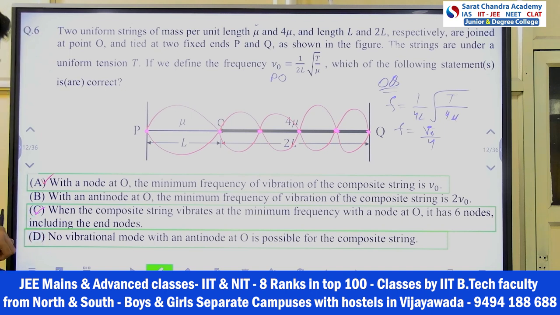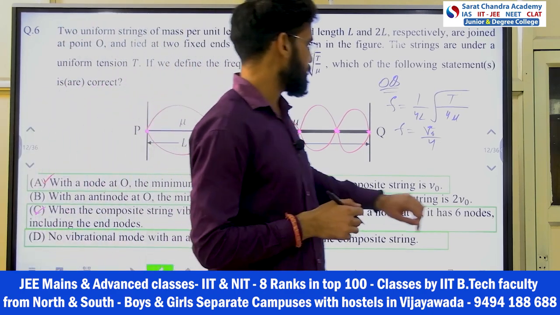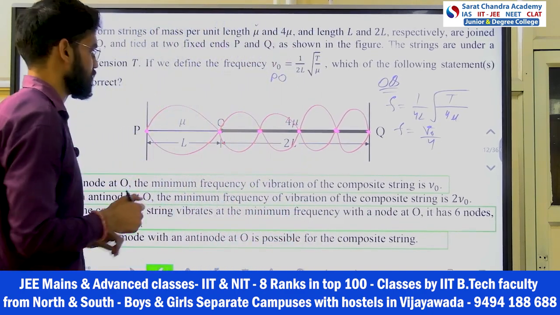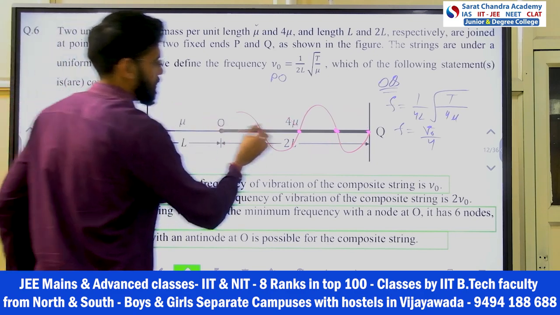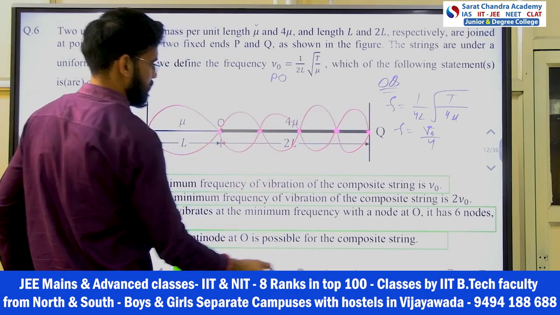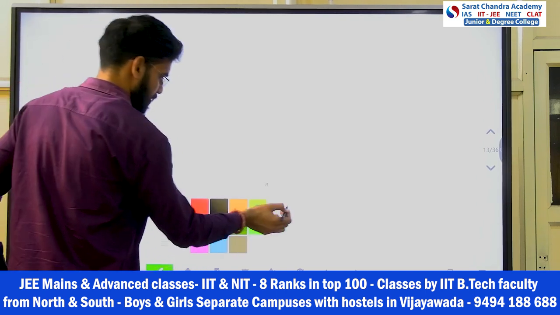Now come to the antinode part. No vibration mode with an antinode at O is possible of composite string. Let's check: if he said this is an antinode, how will it look?